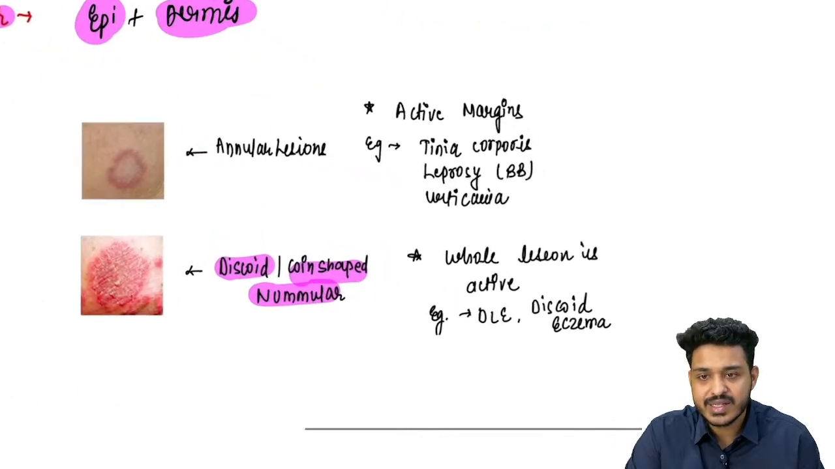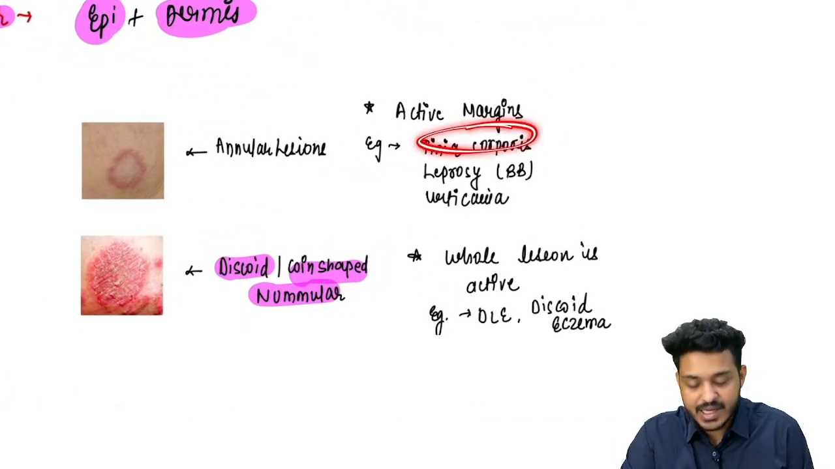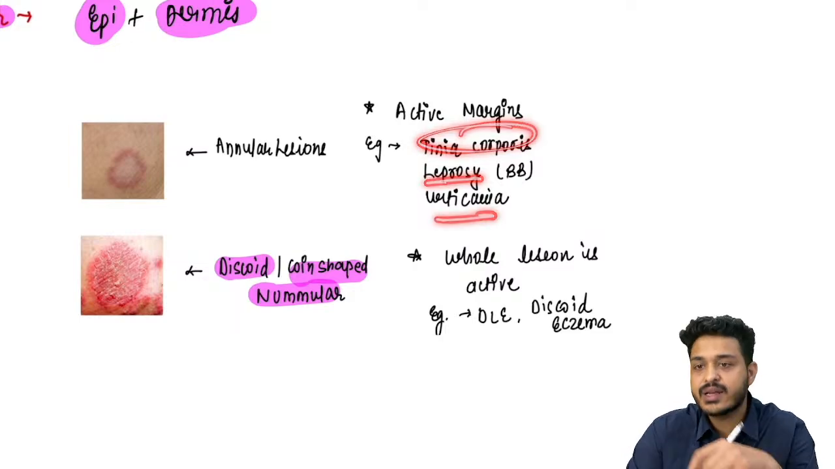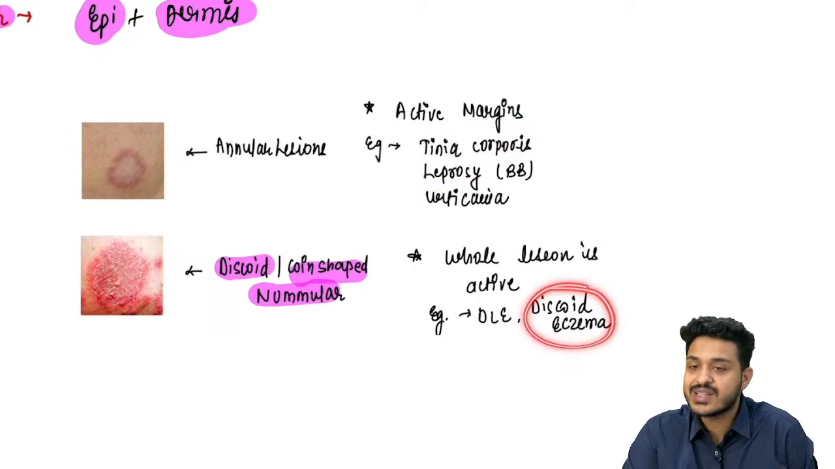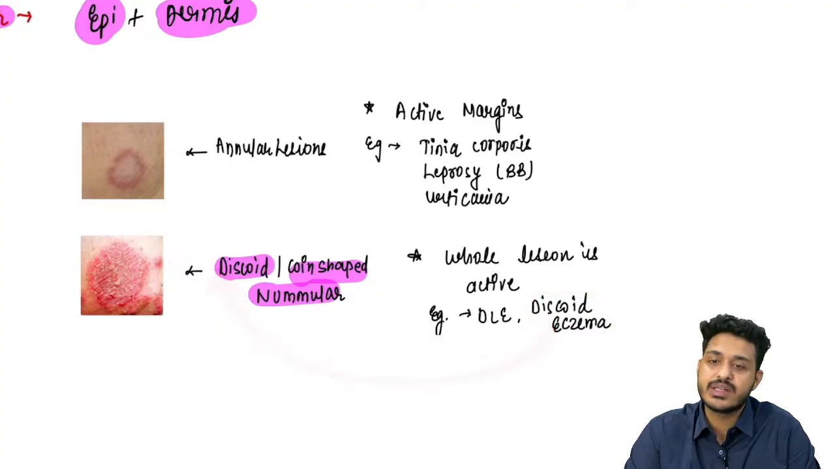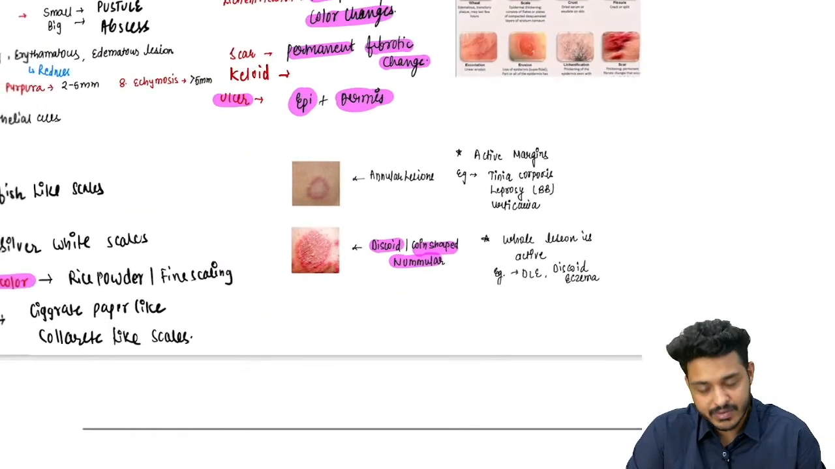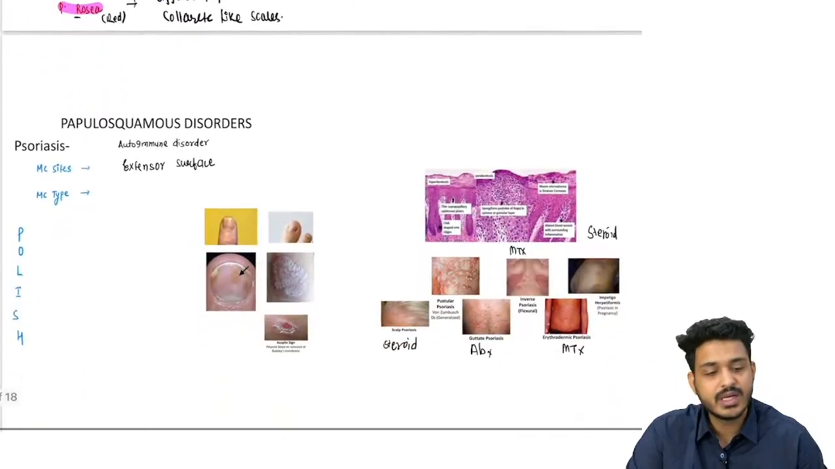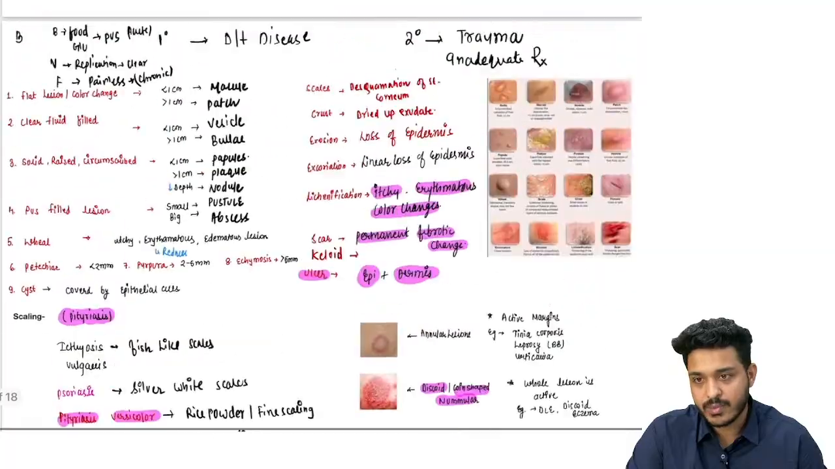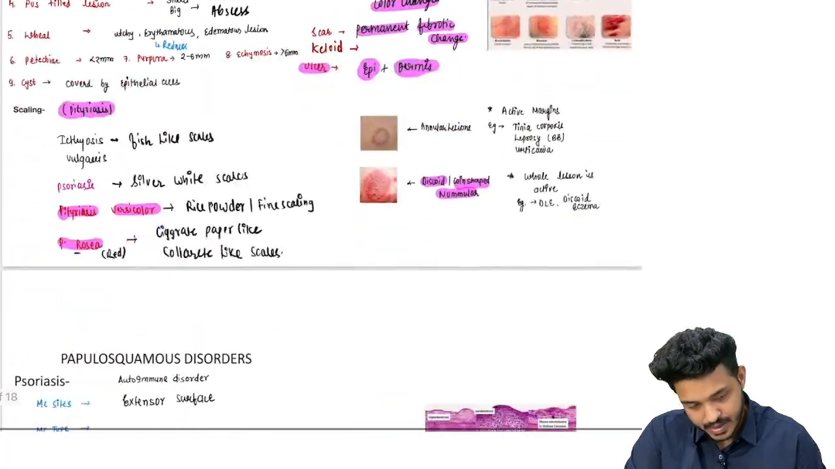So where do you find this type of lesion? In tinea corporis, in leprosy, in urticaria, you will find the annular kind of lesion, whereas if the whole lesion is active, this is known as discoid lesion. That would be a finding in cases of DLE, discoid lupus erythematosus. Now comes the most important topic. I hope this is clear to you, right?